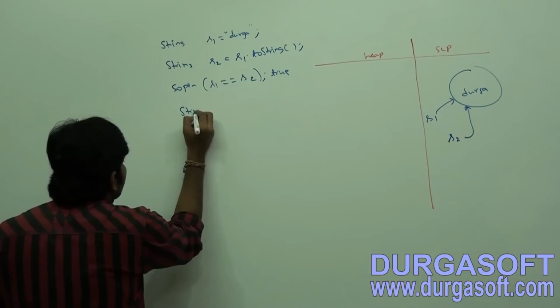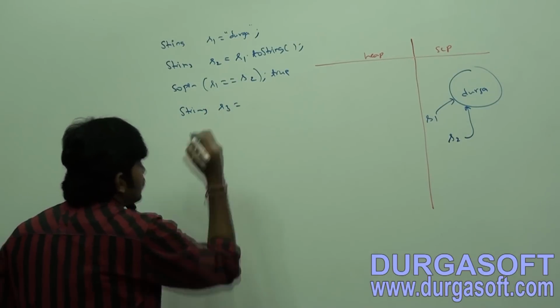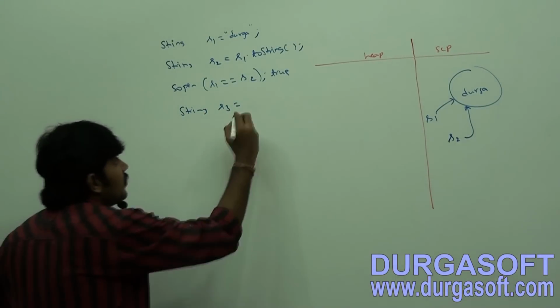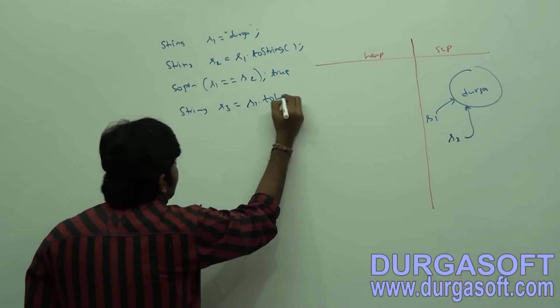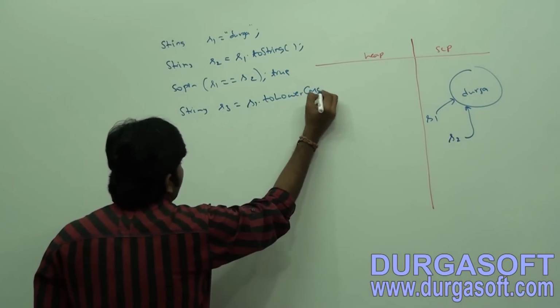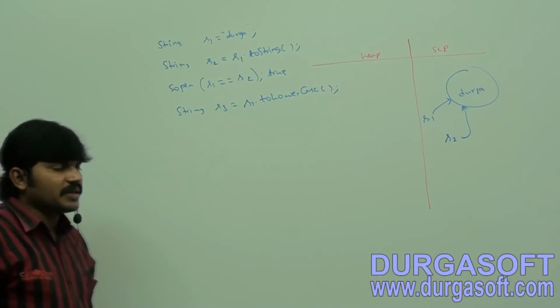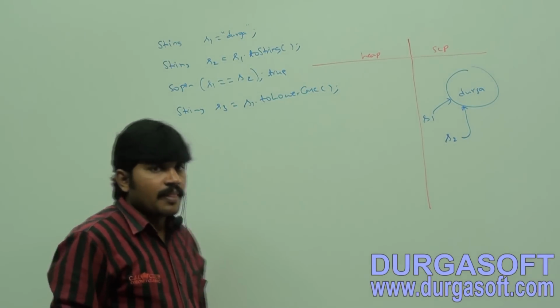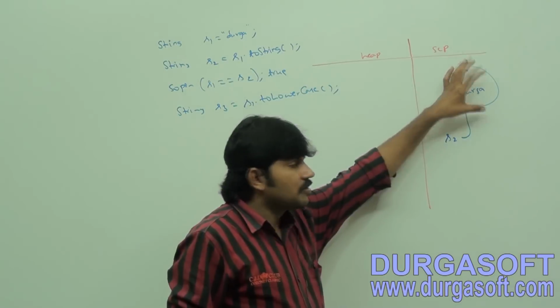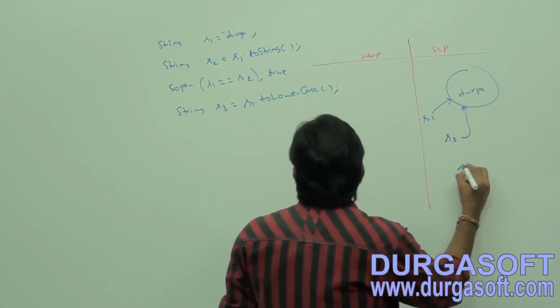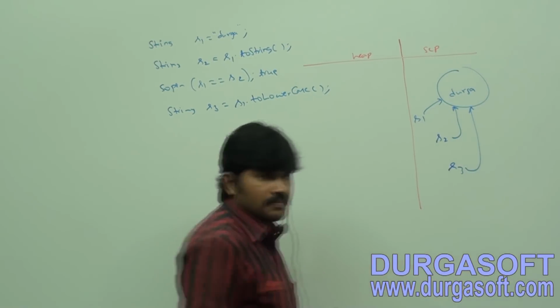String s3 is equal to s1.toLowerCase(). Can you tell whether a new object will be created or the existing object will be used? Existing. With toLowerCase there is no change in the content. That's why s3 points to the same object.